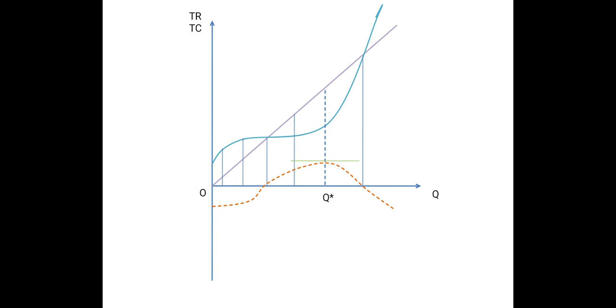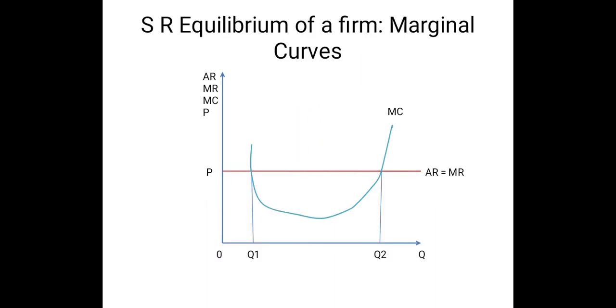Since total revenue is a straight line, marginal revenue is a horizontal straight line, and from the total cost curve we can see that its slope first decreases, then increases. So the MC curve first goes downward, then upward. So the MC curve is U-shaped. So we are getting a horizontal marginal revenue curve and a U-shaped marginal cost curve.